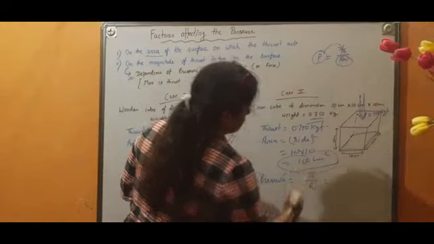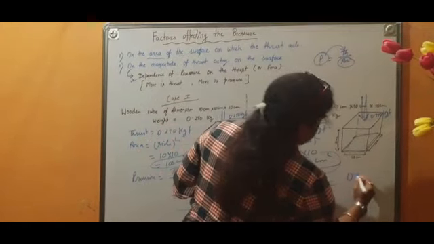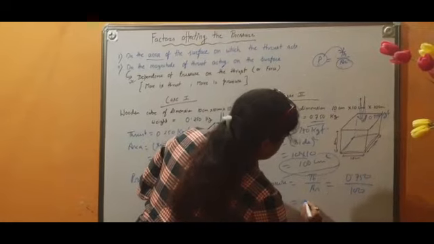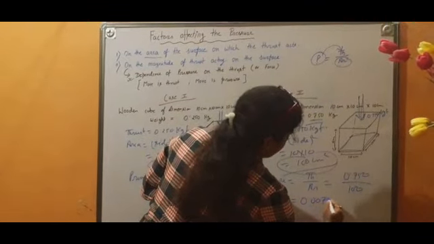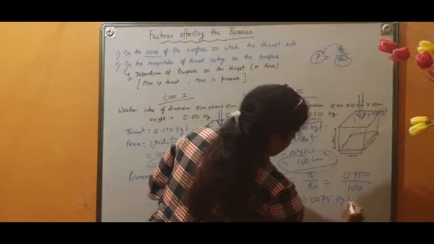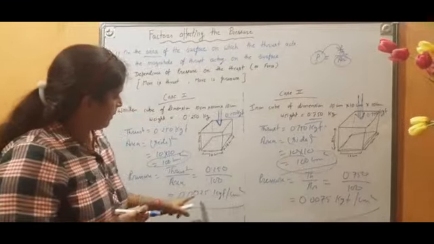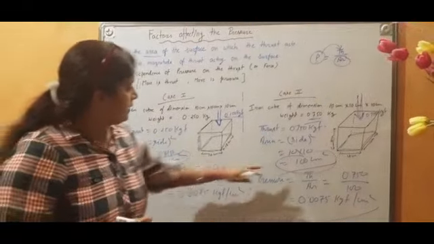What is the value of thrust? That is 0.750 upon, what is the area? It is 100, so this will be 0.0075 kgf per centimeter square. So you can compare here that area is same.